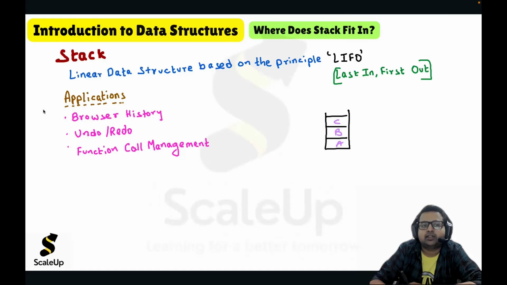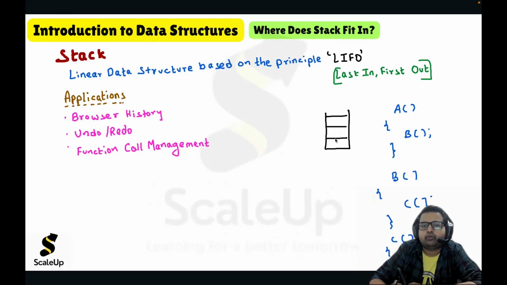How? Let us see. Let us suppose there is a scenario wherein I have a function A. Inside the function A, I'm calling function B. I have function B. Inside function B, I'm calling function C. And I have function C separately. And in the main program, let us suppose you're calling function A.